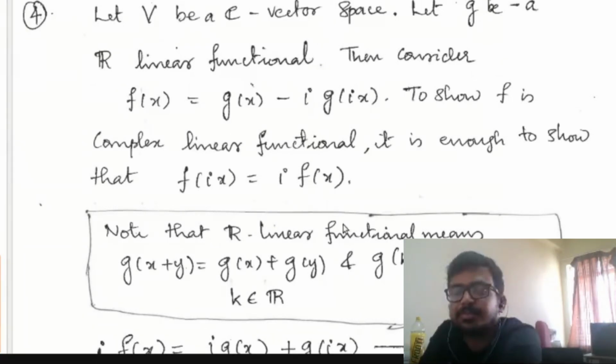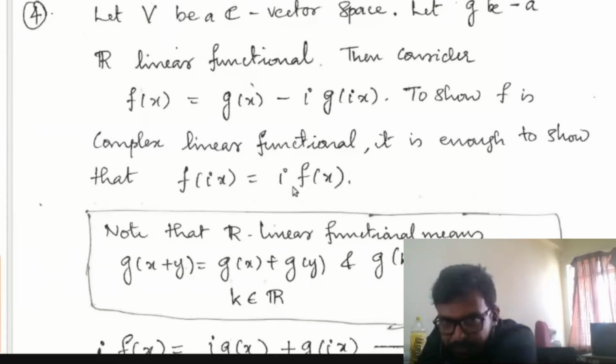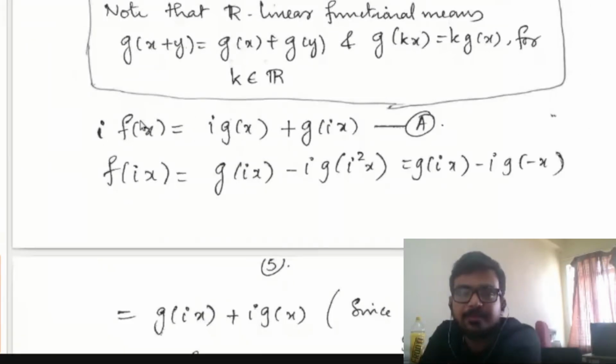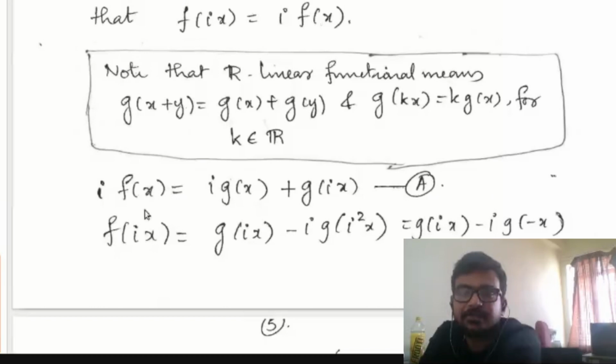From this condition, if you prove f of ix equal to i times f of x, you get f of kx equal to k times f of x whenever k belongs to C. That you can deduce by yourself. So now I'll prove this only. And hence, if you obtain this, then you'll get that the map phi is a surjective map. Fine. First, we have to prove f of ix equal to i times f of x.